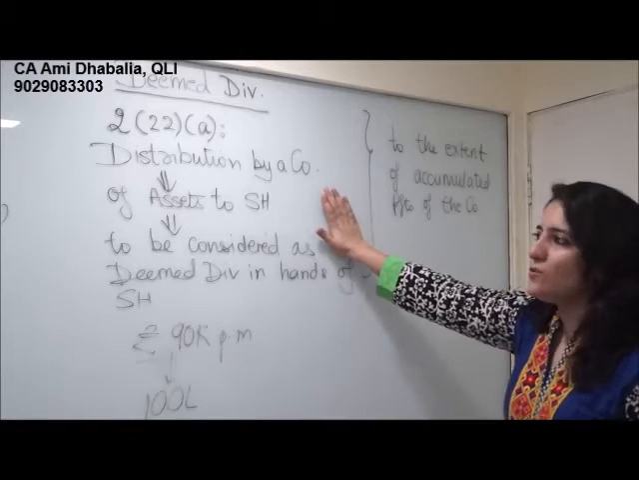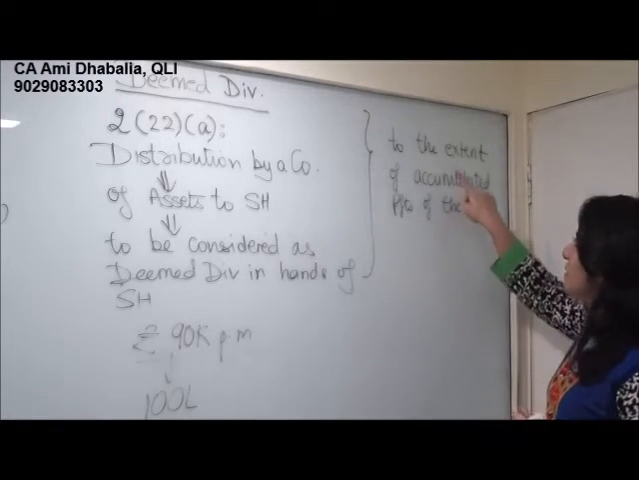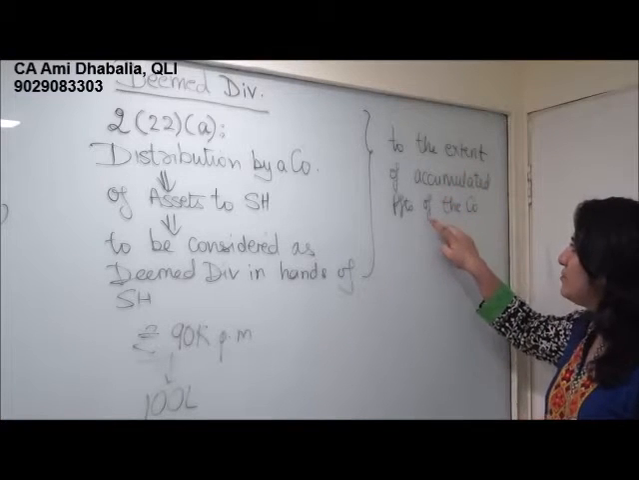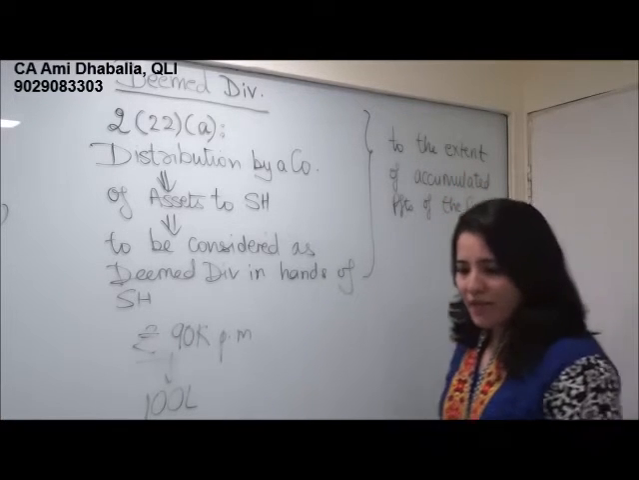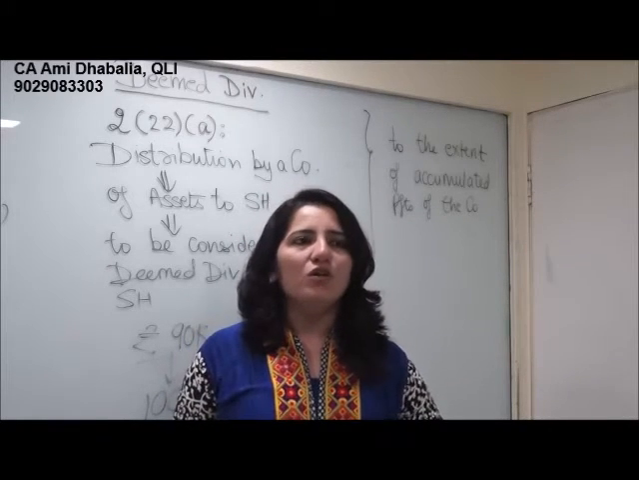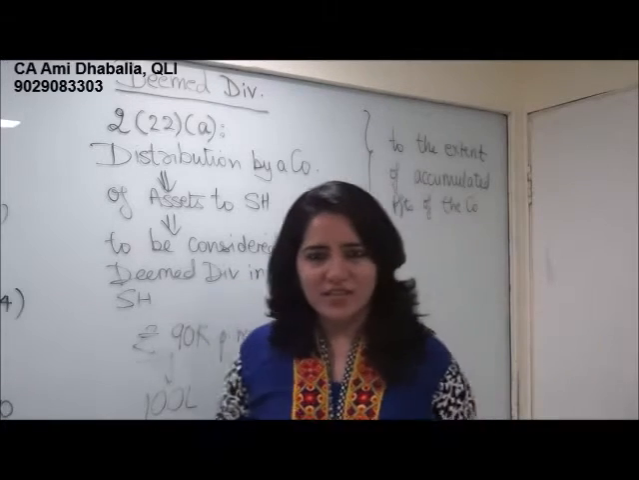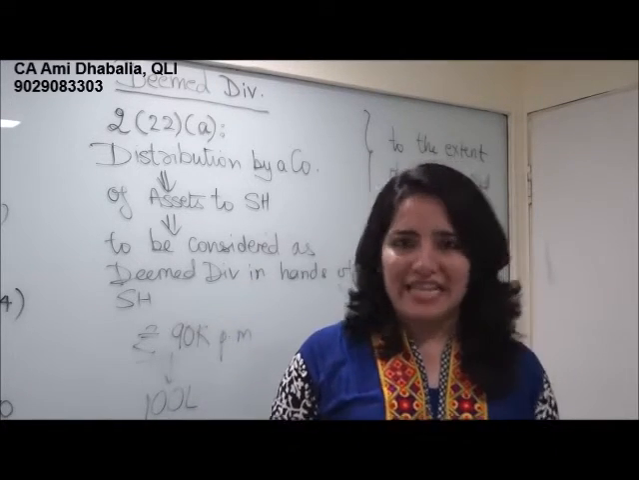Now, all these provisions, all the 5 sections which we talked about, are limited to the extent of accumulated profits of the company. By accumulated profits, we mean the general reserve of the company, or you can say the profit and loss credit balance. So let's understand this concept with an example in the next slide.